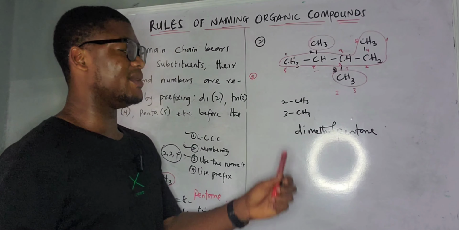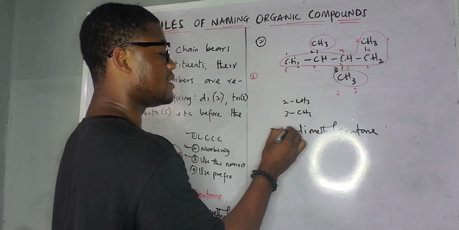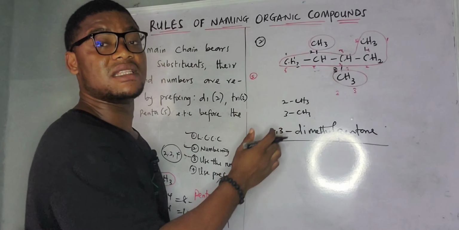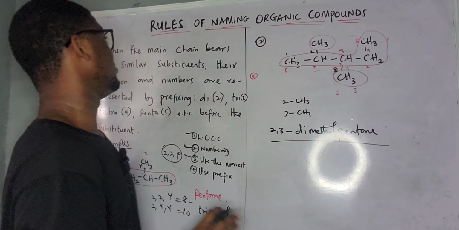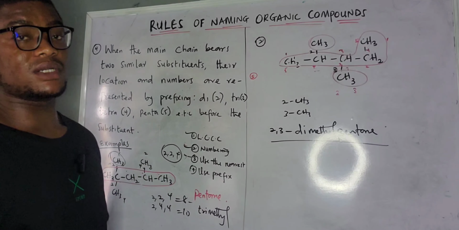Now what are the numbers of the two methyl groups? We have 2 and 3. So it's going to be 2,3-dimethylpentane. So the name is what? 2,3-dimethylpentane. So that's how we have rule 4 for naming organic compounds.